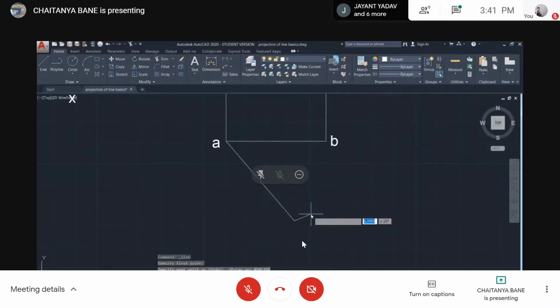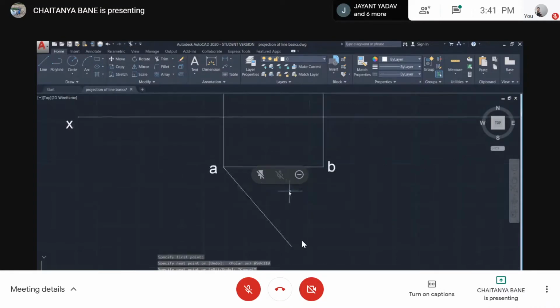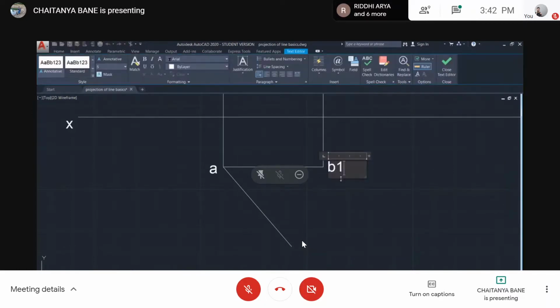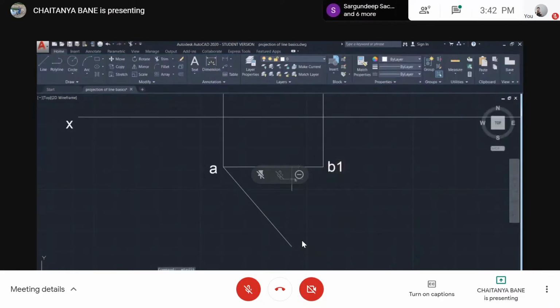Yeah. And I put that. So I get my true length again. Now I got this. Let's denote this by B1 so it's not confusing, and this as B, correct?